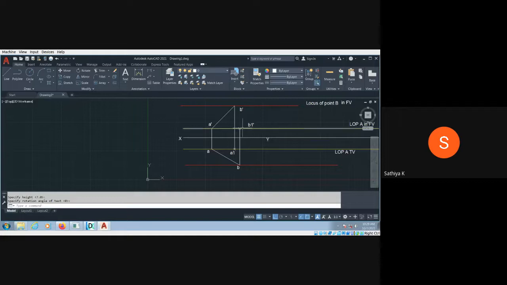This is not actually the locus of point B. The locus of point B should be here in the front view. So I just rotate this point with the same length. That's why I choose one center and the radius. This is the first point. This is the second point. So I'm getting the intersection here. I just make the point here and enter. So this is the actual point P2 dash.